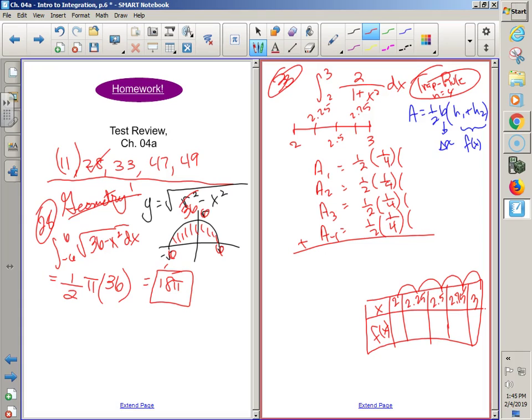Now how do I get my heights? Plug what value into the equation? For trapezoids, I need to use both the guy on the left and the guy on the right, right? So I could plug in 2 pretty quickly, and that's going to be 2/5. But as soon as I get to 2.25, it's going to start to get nasty. So instead, I'm going to just throw it into my calculator, since tomorrow you're allowed to use your calculator. And I would have to do that for every single trapezoid unless I did some sort of shortcut rule along the way.